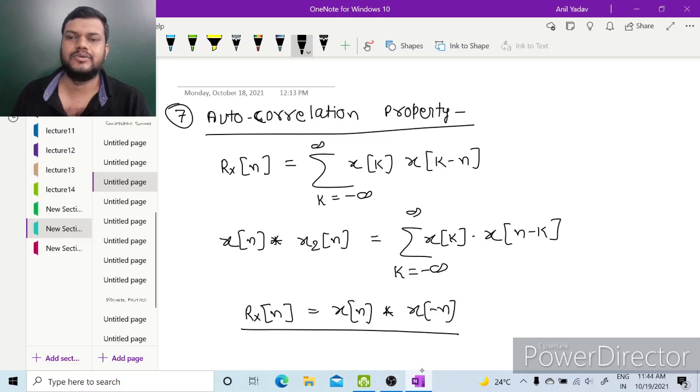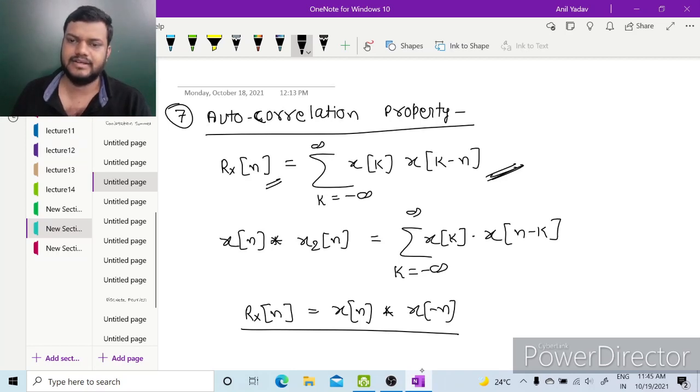Next is autocorrelation property. So we know autocorrelation Rx of n is given as summation k from minus infinity to infinity x of k, x of k minus n. Autocorrelation means relation of a signal with itself at two different time instants.